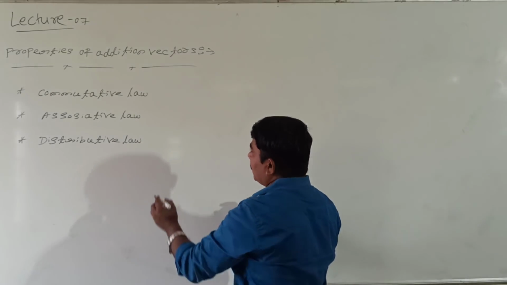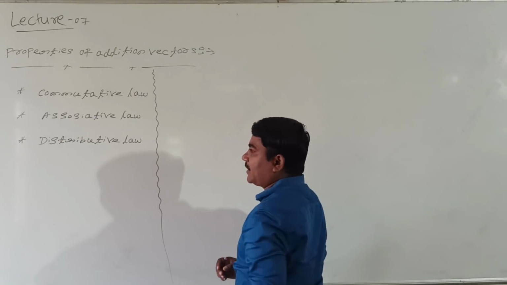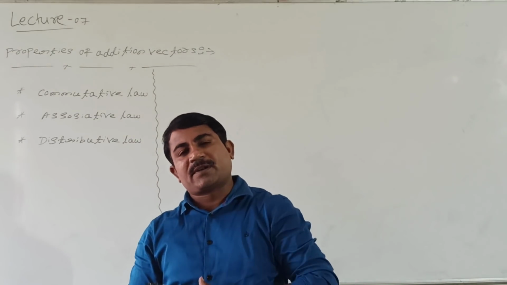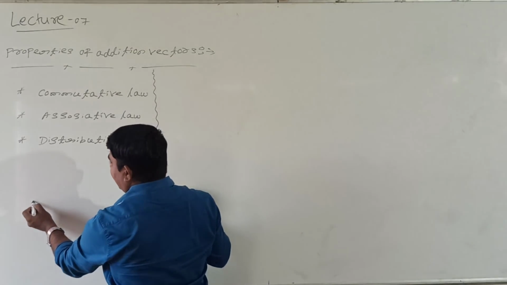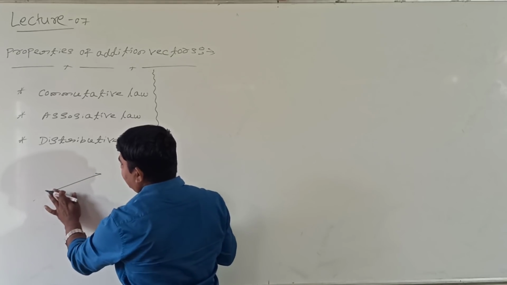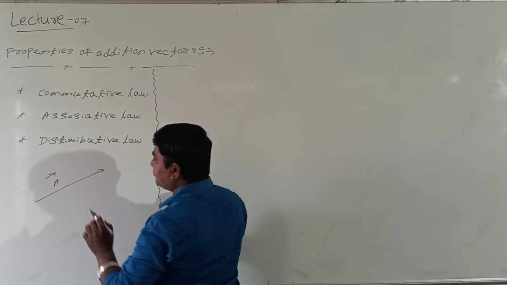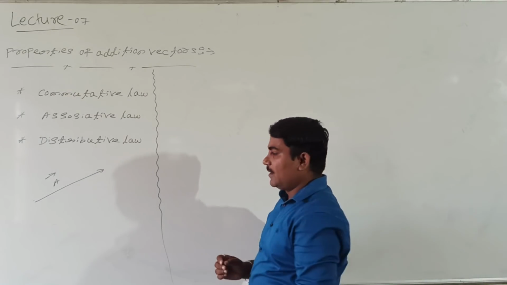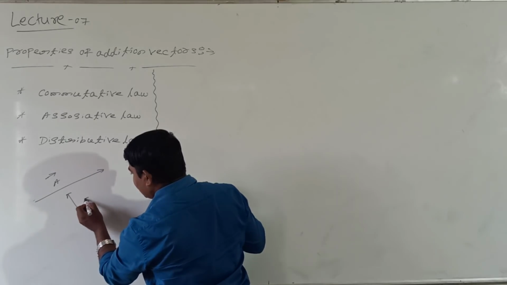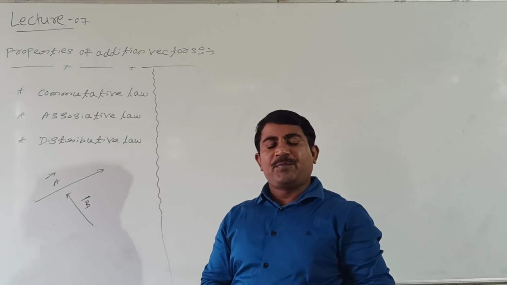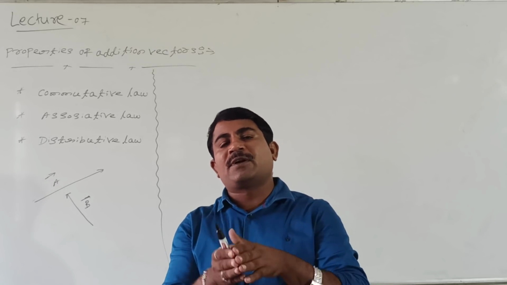See here students, you know two vectors. A vector can be given in any direction. Take vector A and vector B, or you can call them vector P and vector Q, whatever it is. This is one vector, which I will represent as A, and one more vector I will take, vector B. If we add these vectors, the resultant is the same for a different order.